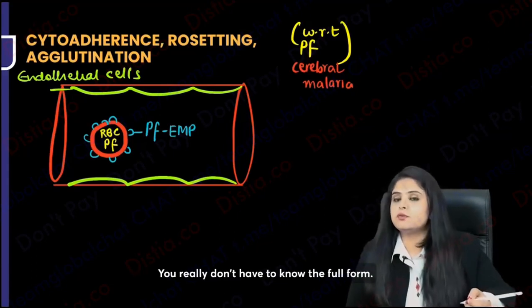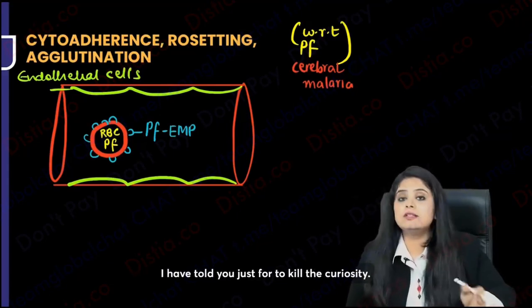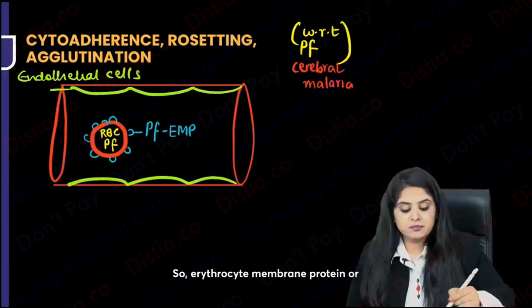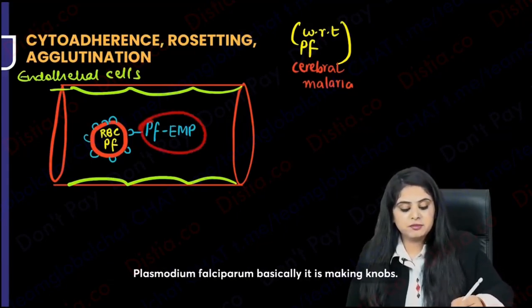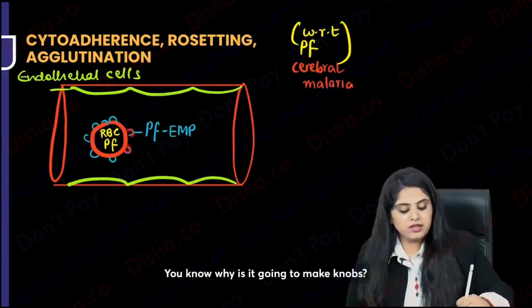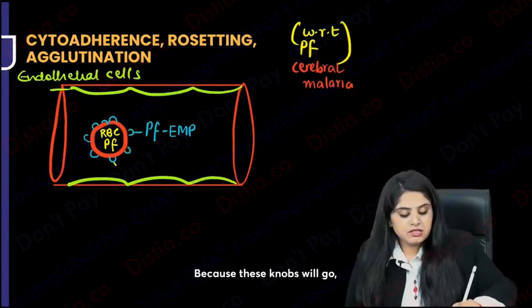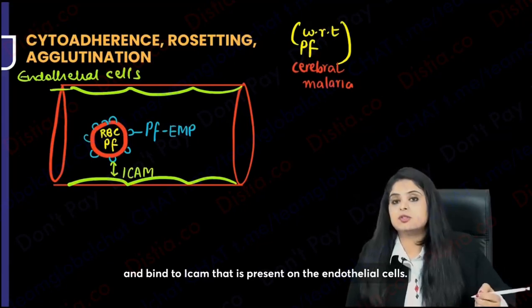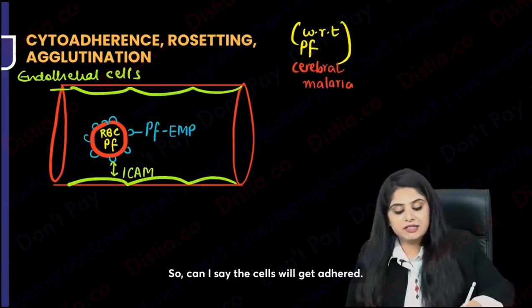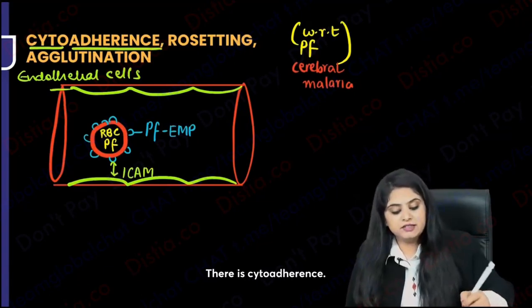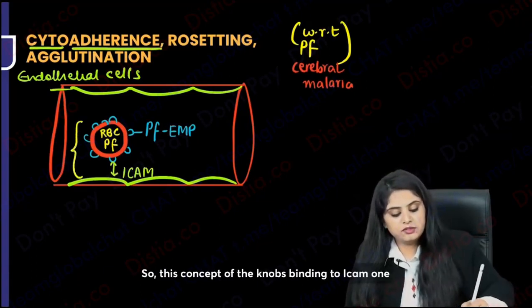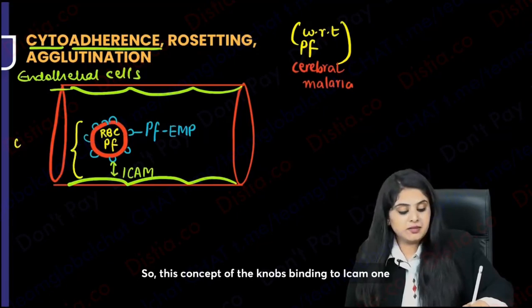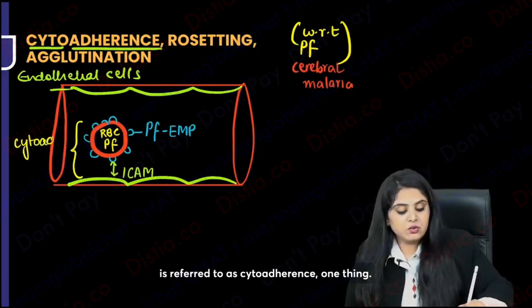You really don't have to know the full form. I told you just to kill the curiosity. So erythrocyte membrane protein of Plasmodium falciparum, basically it is making knobs. You know why it is going to make knobs? Because these knobs will go and bind to ICAM that is present on the endothelial cells. So can I say the cells will get adhered? There is cytoadherence. So this concept of the knobs binding to ICAM1 is referred to as cytoadherence.